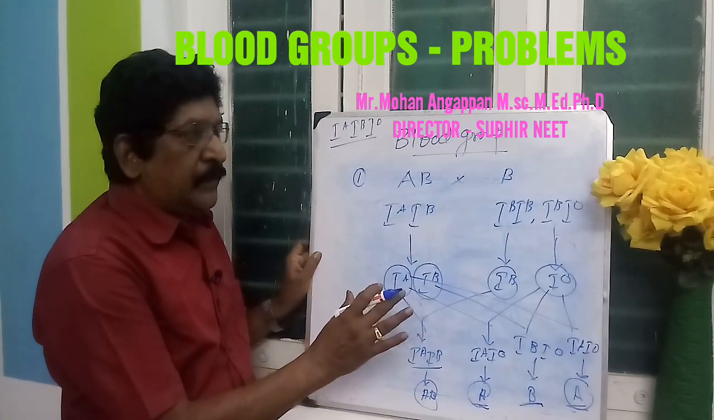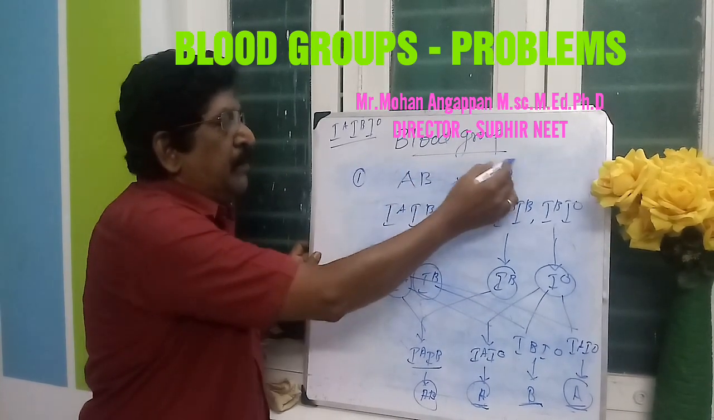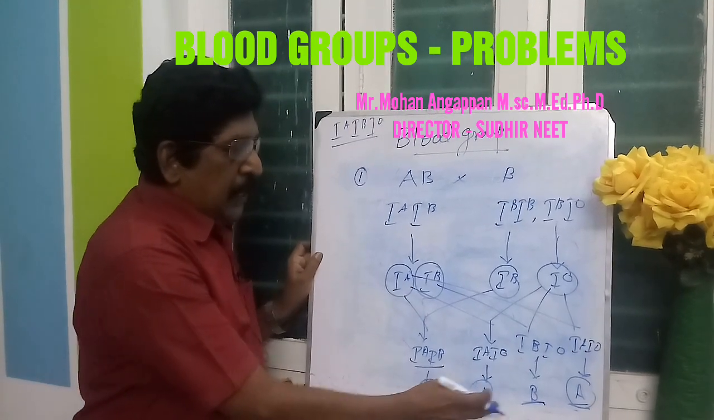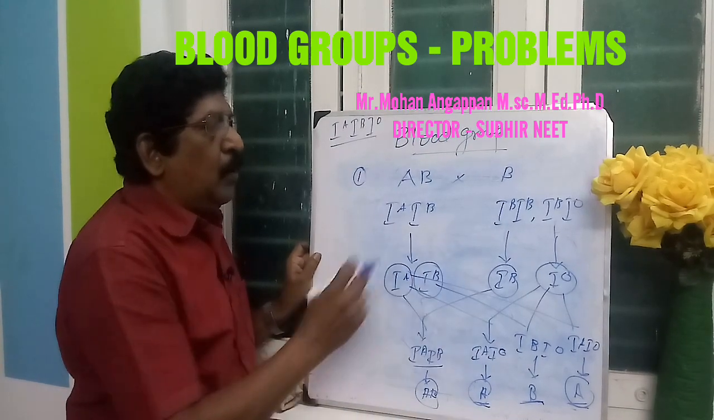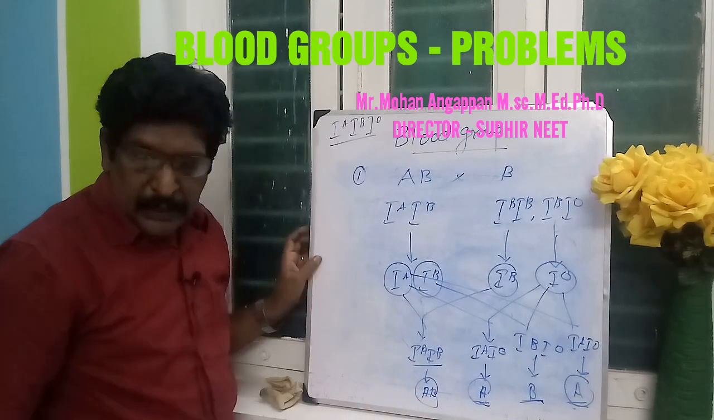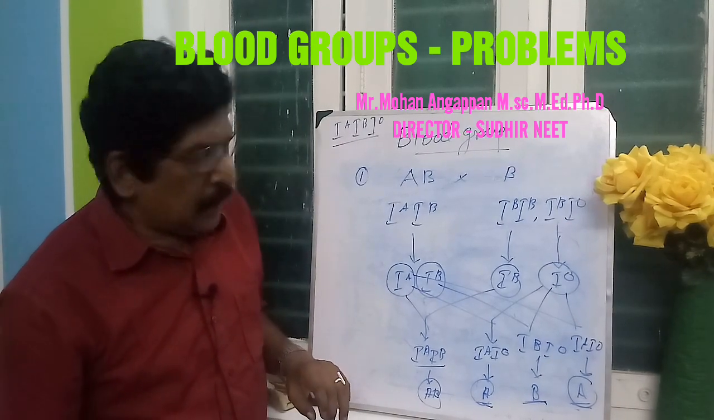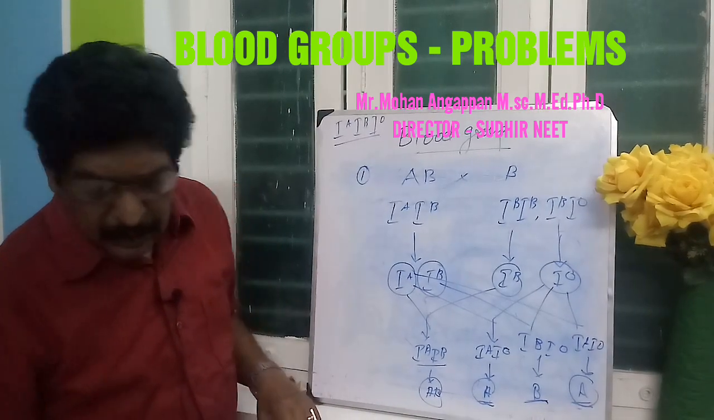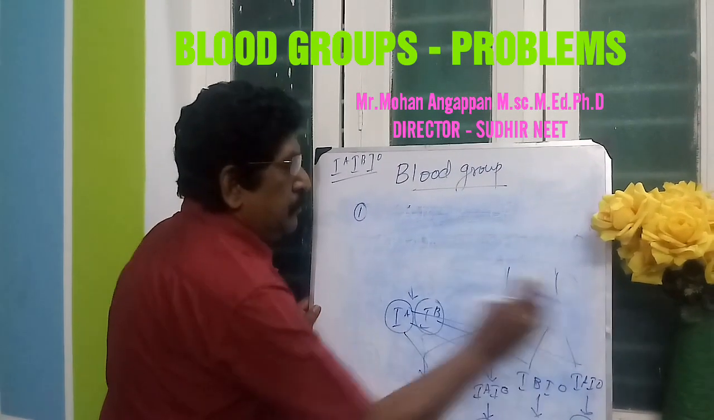You must understand. So here if one parent is AB and the other parent is B, the possibilities will be A group, B group and AB group. There is no possibility of O group. Next, let us come to another problem.